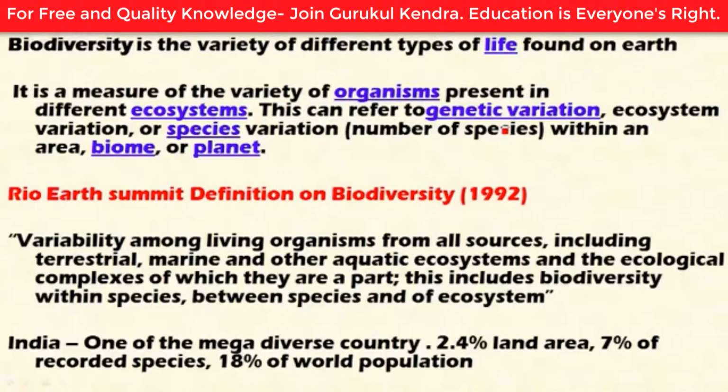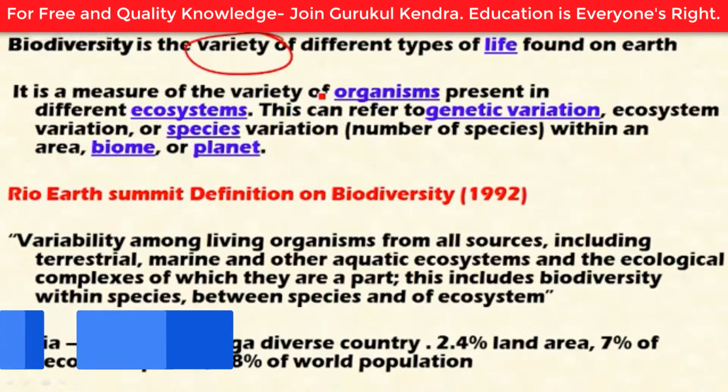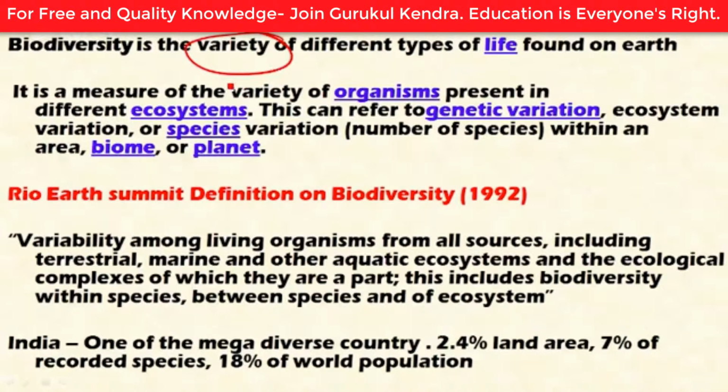First let's look at what is biodiversity. Biodiversity is the variety of different types of life found on the earth. So the important term here is variety. It is the diversity of life found on the earth. It is a measure of variety of organisms present in different ecosystems, not confined to only a single ecosystem. So this can refer to genetic variation, ecosystem variation, or species variation within an area, biome, or planet.